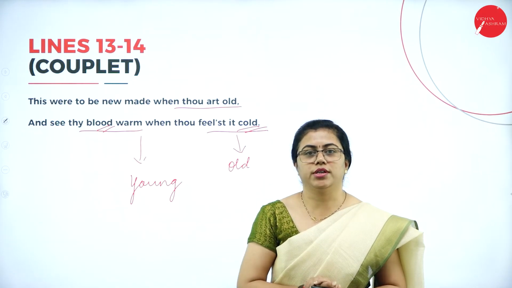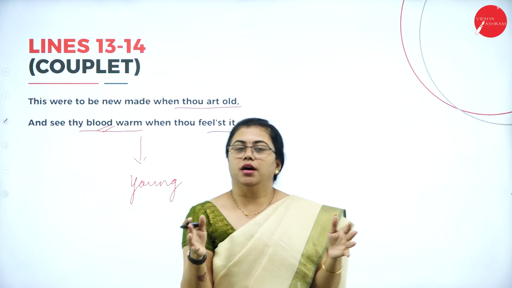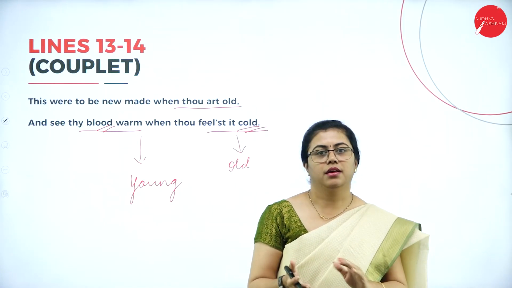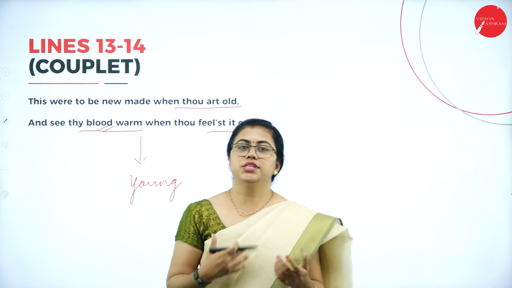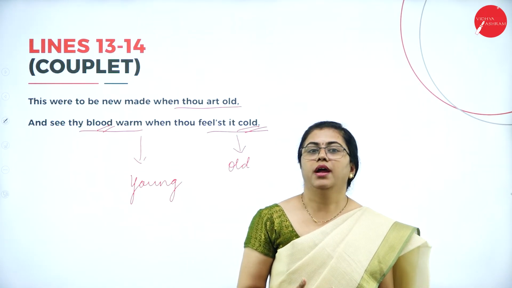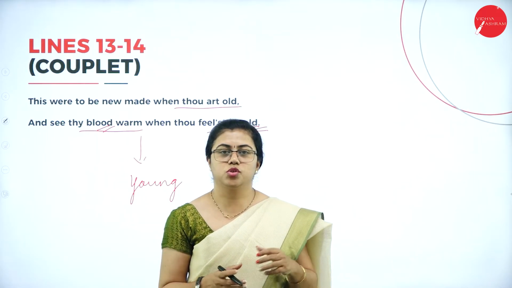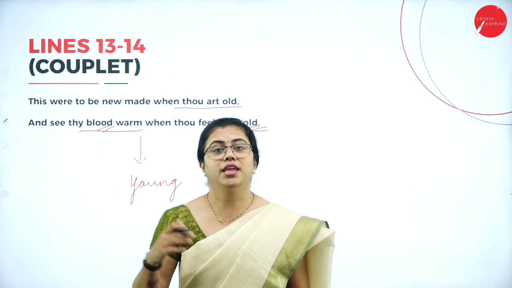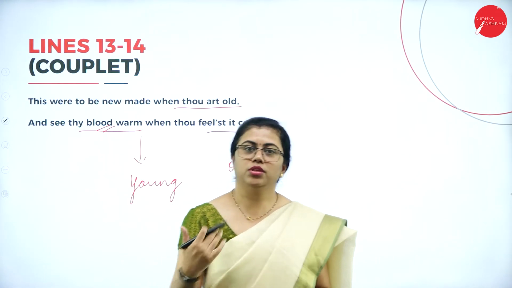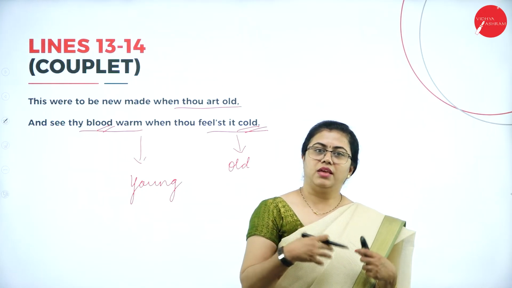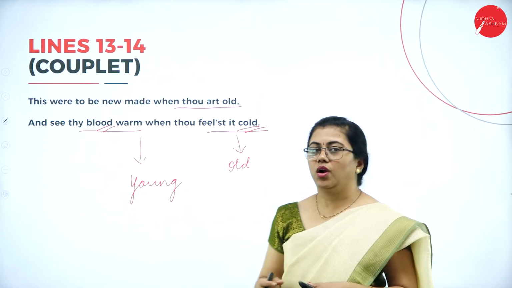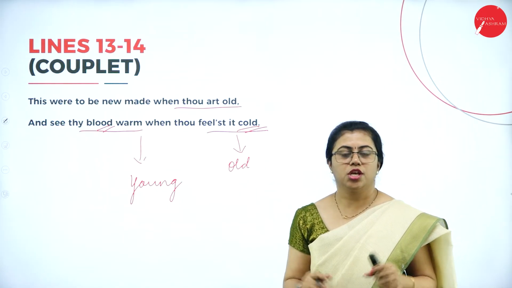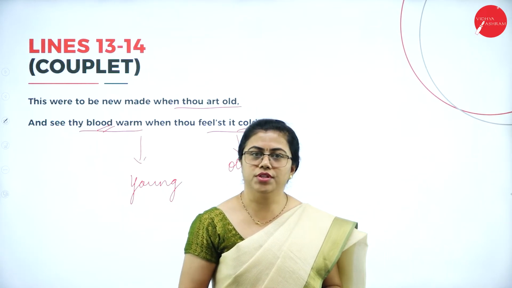So altogether, what is the summary of the poem? It is like beauty may come and go, but the beauty of heart has to be maintained as it is. When you grow old, you just pass on the maturity, pass on the advice to the young people, so that they will lead a very good life and they can be your successors. Like you were living when you were young, the same way they can lead a life, and they will have that beauty of heart within them. Your advice gives them some maturity in making decisions. So altogether, this is the summary of this sonnet.